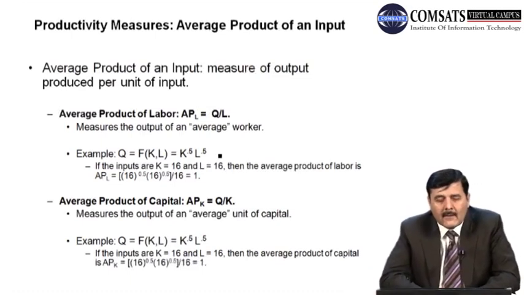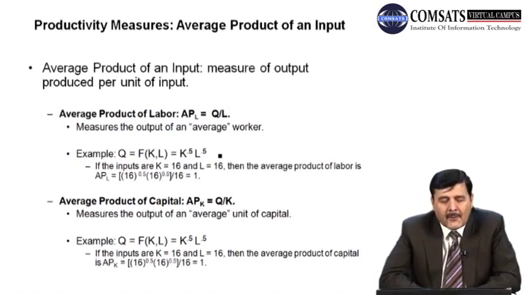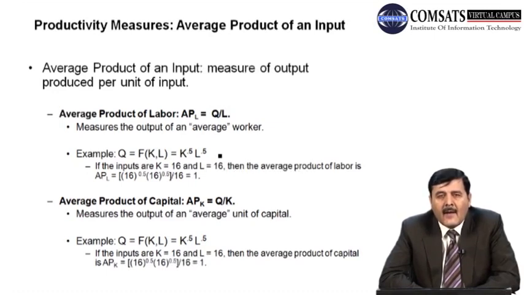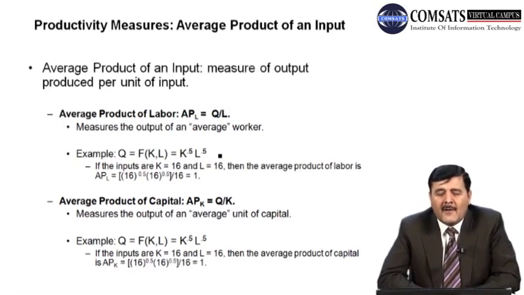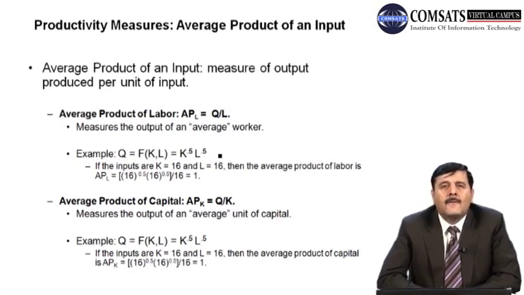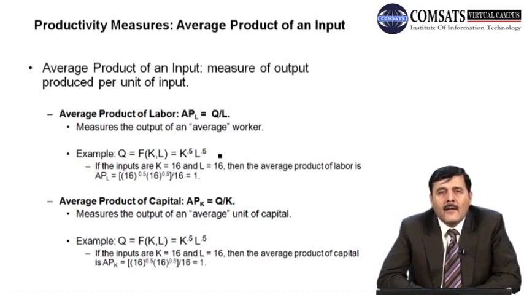And now the second productivity measure is the average product of an input. What is the average product of an input? It measures the output produced per unit of input, right? So it can be calculated as average product of labor is equal to Q, that is the total product, divided by the units of labor. So in this case the firm is interested in calculating the average product of labor, the output produced per worker, right?